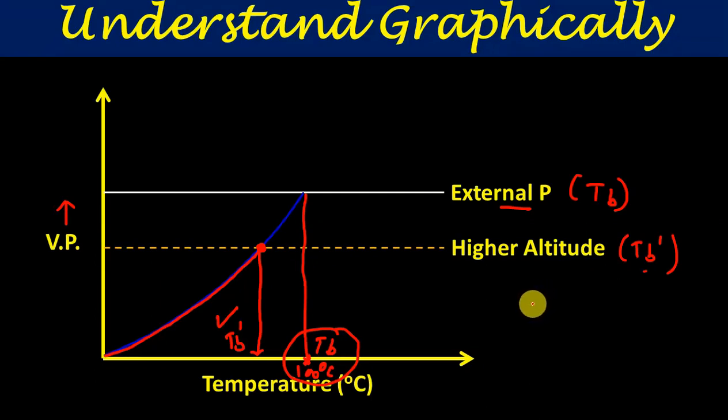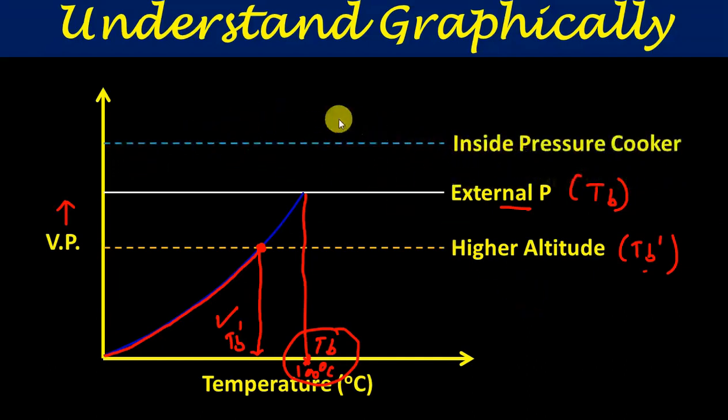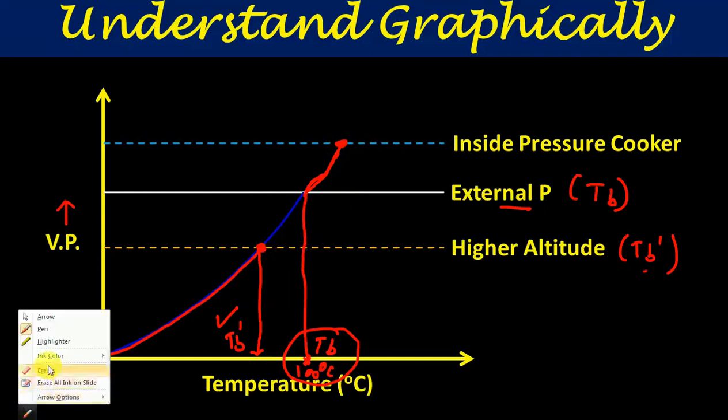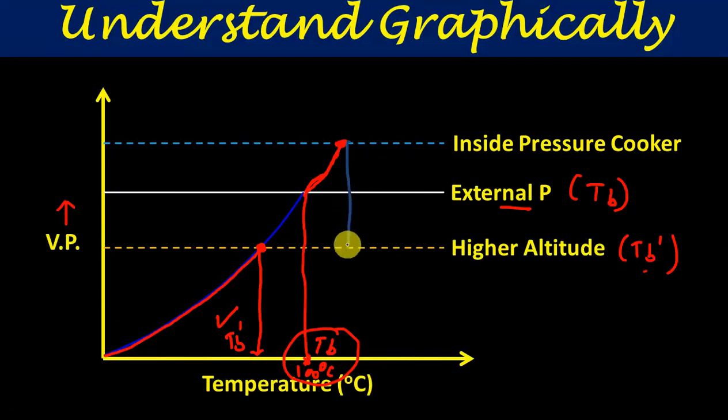Because the boiling point of water is lowered, decreased. Now inside the pressure cooker, the totally reverse happens. This is the condition where we are representing the pressure inside the pressure cooker. So inside the pressure cooker, the boiling point increases because we have to heat more. We have to heat more to make this vapor pressure equal to the external pressure. So in this situation, the boiling point of water will increase.